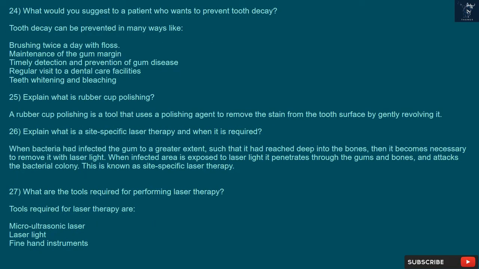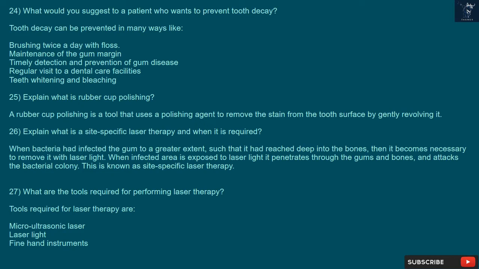24. What would you suggest to a patient who wants to prevent tooth decay? Tooth decay can be prevented in many ways, like brushing twice a day with floss, maintenance of the gum margin, timely detection and prevention of gum disease, regular visits to dental care facilities, teeth whitening and bleaching. 25. Explain what is rubber cup polishing. A rubber cup polishing is a tool that uses a polishing agent to remove the stain from the tooth surface by gently revolving it.